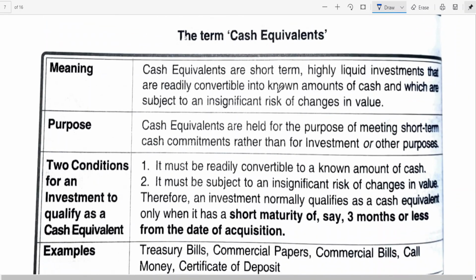Cash equivalents are short-term, highly liquid investments that are readily convertible into known amounts of cash and which are subject to an insignificant risk. I'll give a small example for this.